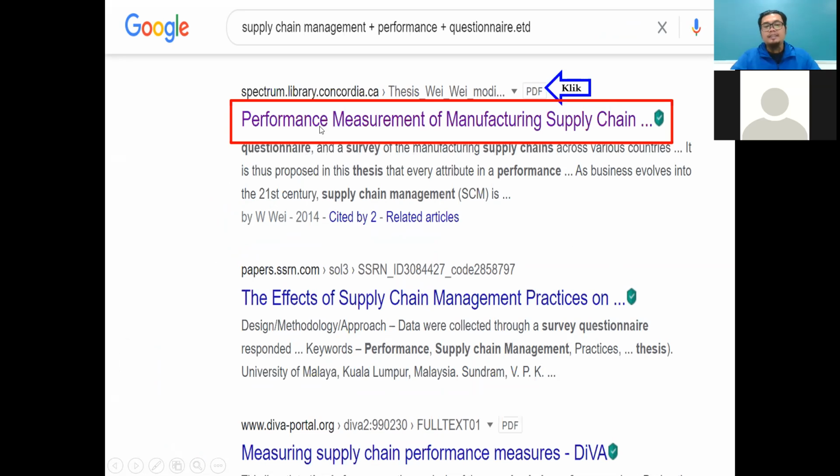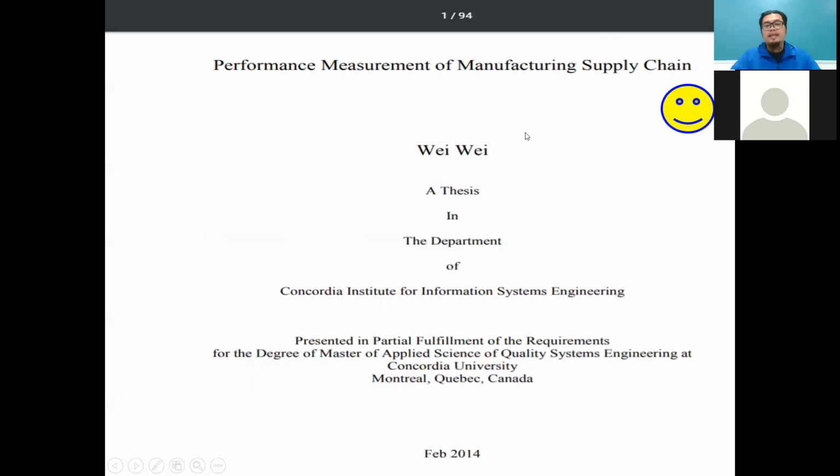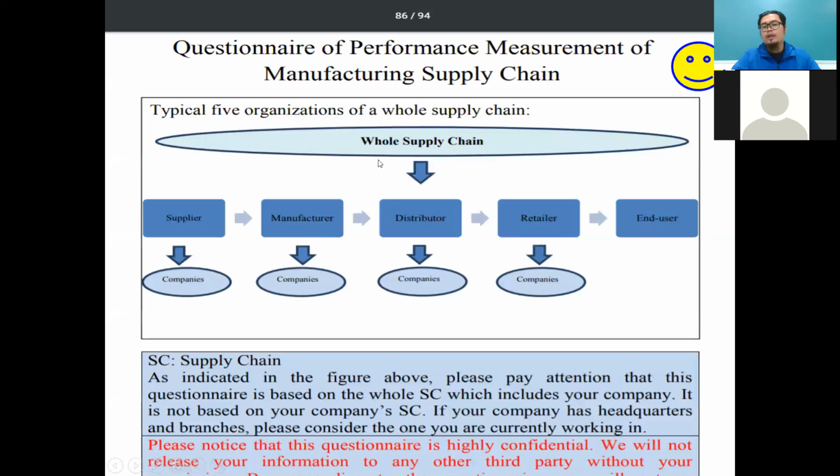So in this case, I just click here, and then I can get the full text. But the most important thing is that we also have the questionnaire in the appendix. So maybe I can adopt or adapt this questionnaire for our studies.